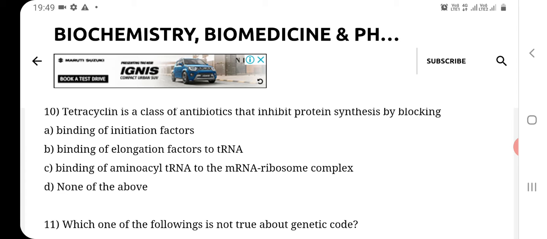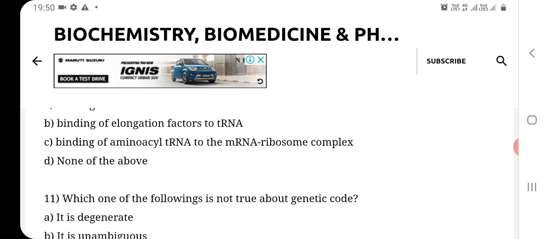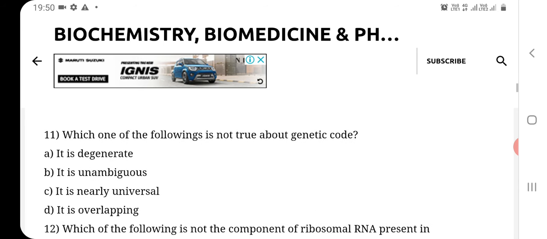The correct answer of this question number 10 is C option, that is binding of amino acid tRNA to the mRNA ribosome complex. So these tetracycline antibiotics inhibit protein synthesis by blocking the binding of amino acid tRNA to the mRNA ribosome complex.